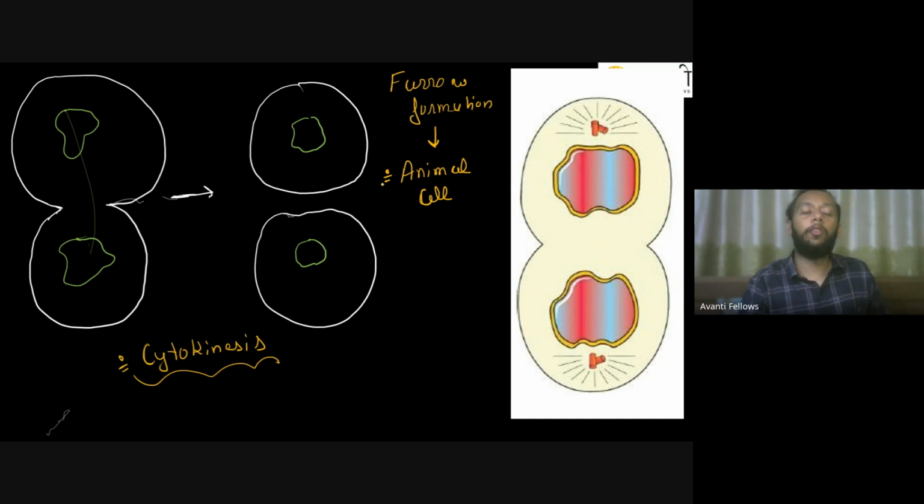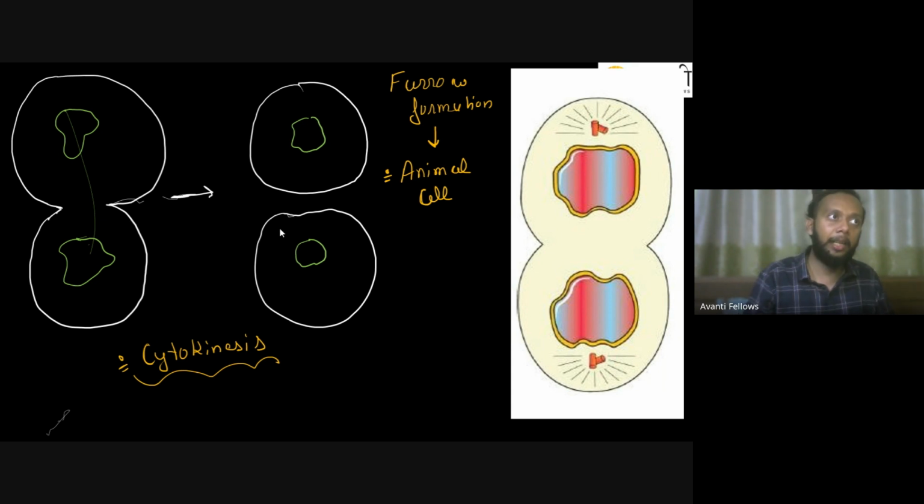Right. Now you don't find this happening in the plant cell because the plant cell has a cell wall and the cell wall is very rigid. So please remember this thing. This furrow formation, you can find that happening in the animal cell, but you don't find it happening in the plant cell because the plant cell is very rigid. It has a strong cell wall. And because of that, you don't find any kind of furrow formation happening over there.